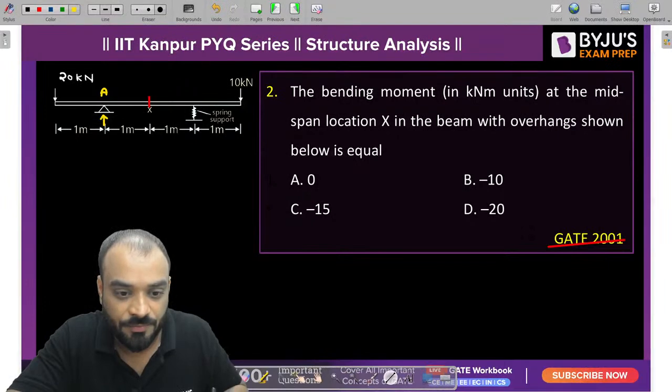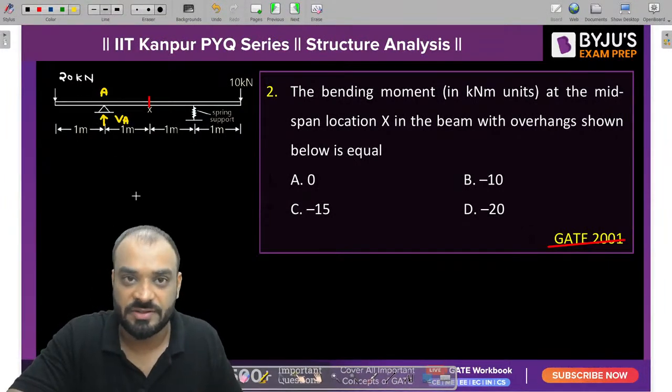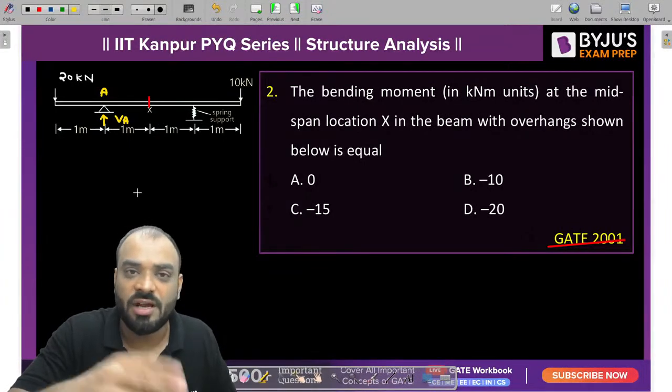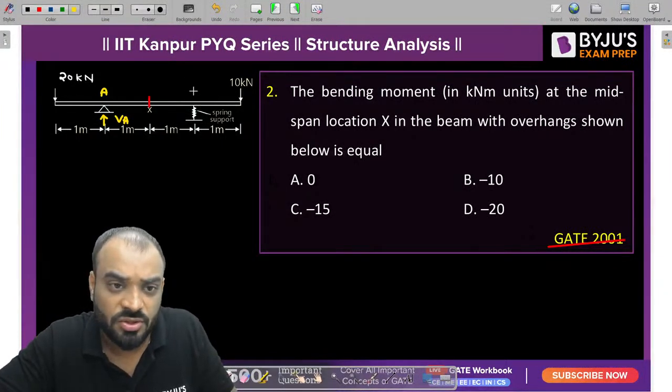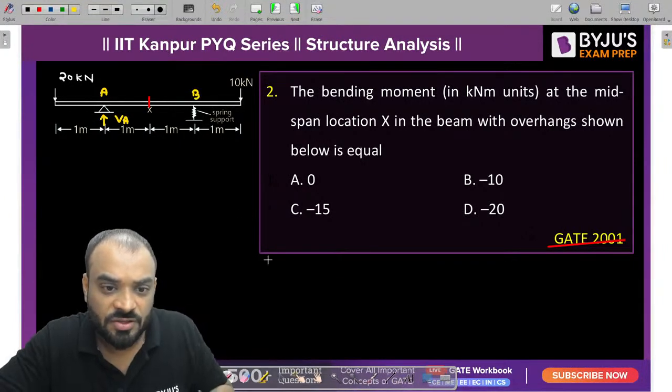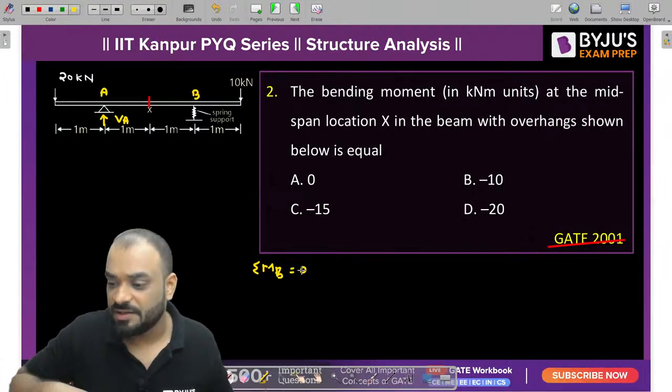Now I wish to find the value of VA first. So let us suppose this is the point where I need to find the summation of moment. Let us consider this point is B. So can I say that summation of moment at point B should be equal to 0? Yes.